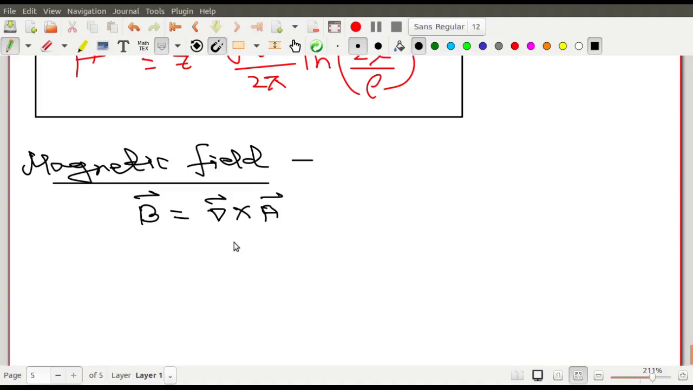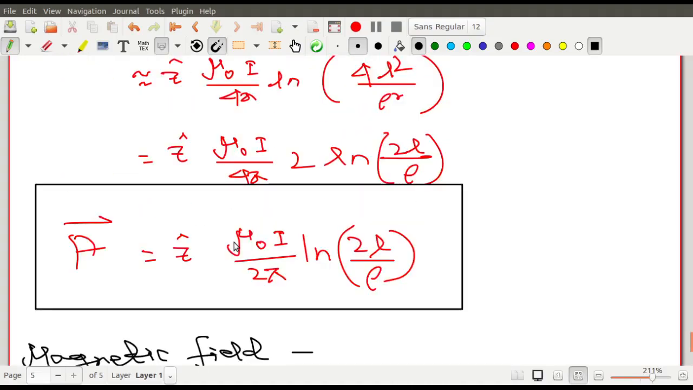And you see that this calculation has all been done in the cylindrical coordinate system. Straight wire, long wire, so the long wire can be taken as the axis of the cylinder. So I have used the cylindrical coordinate system. Okay, এখানে আমরা cylindrical coordinate system ইউজ করেছি.